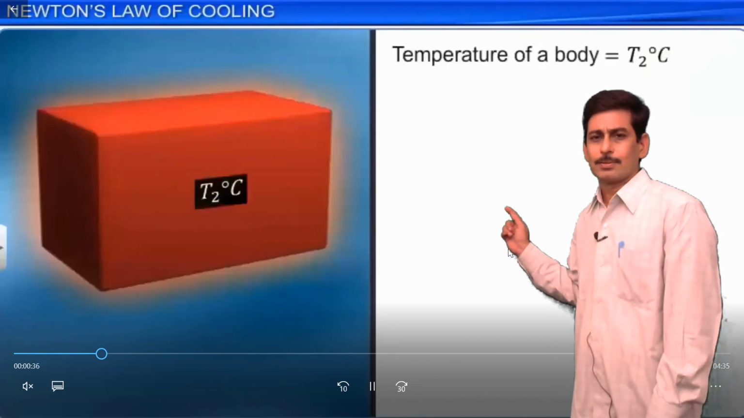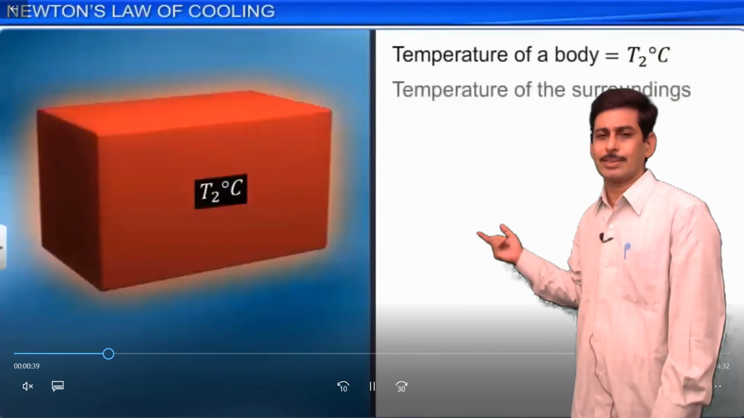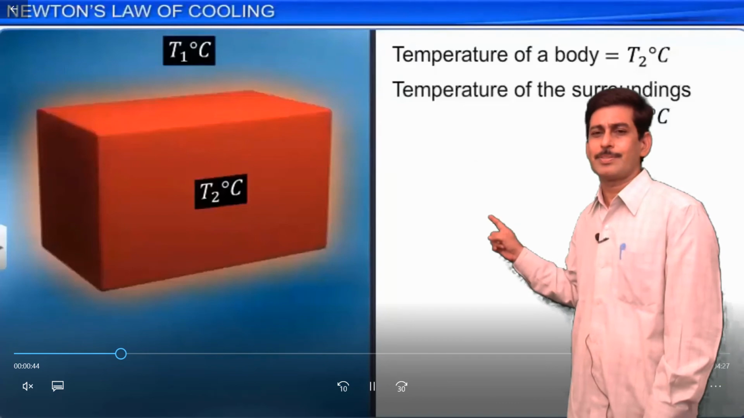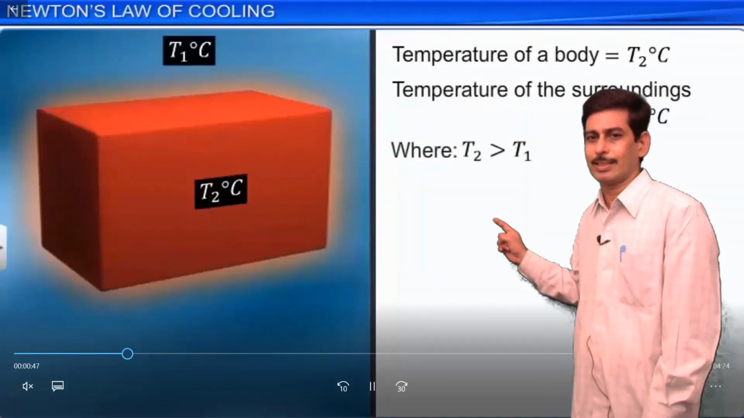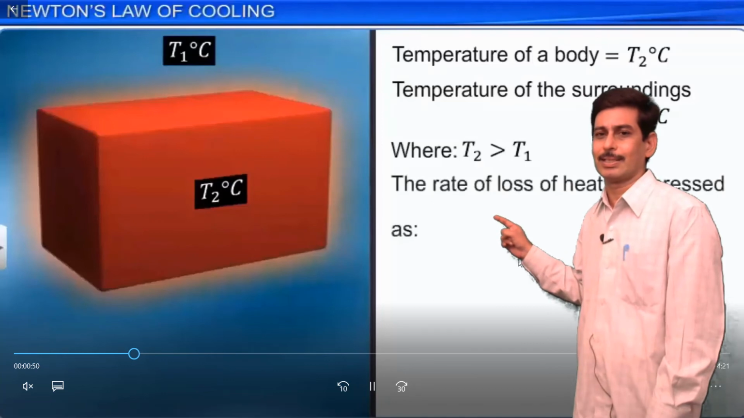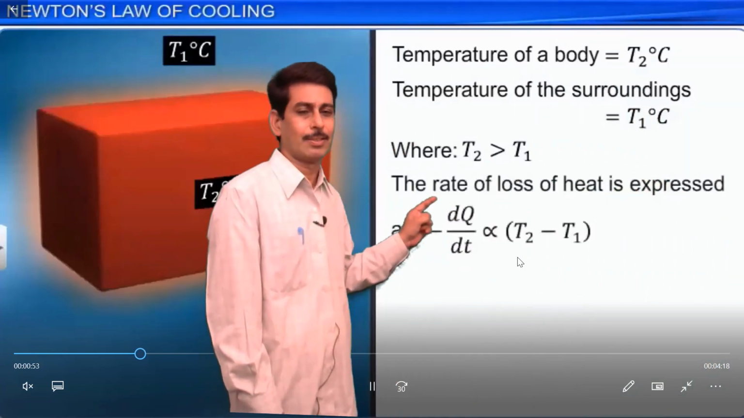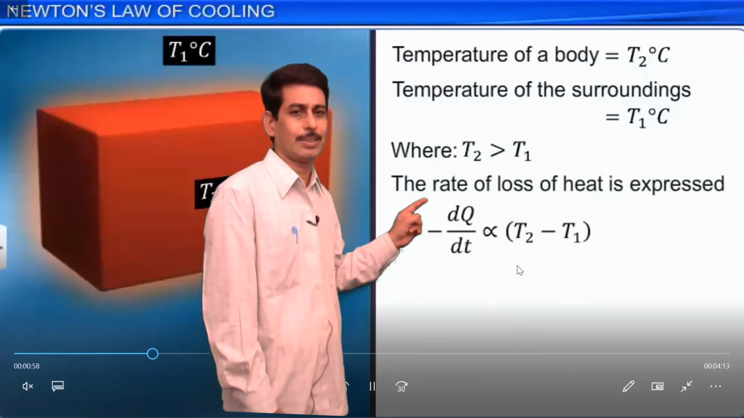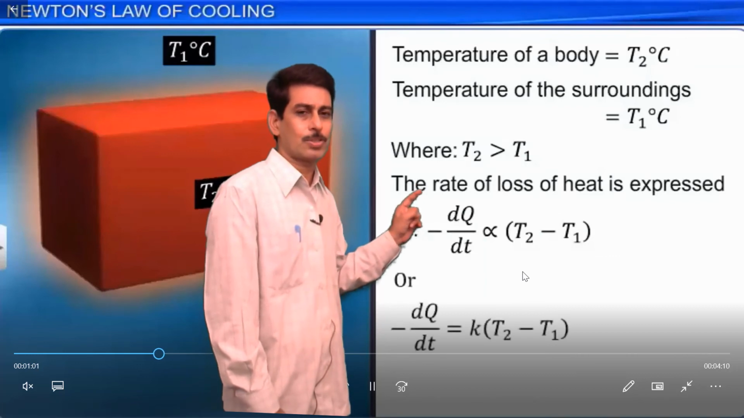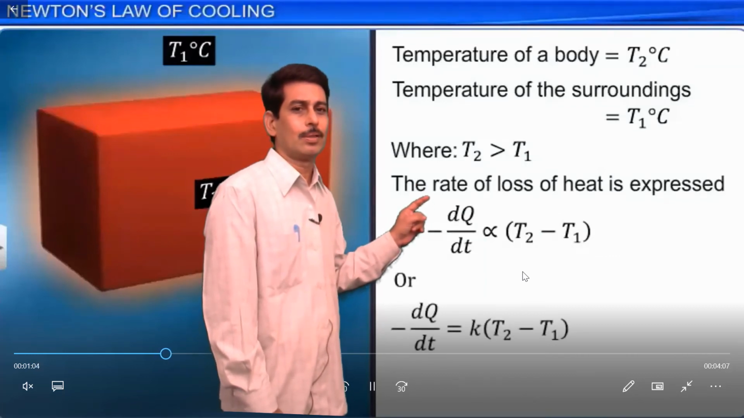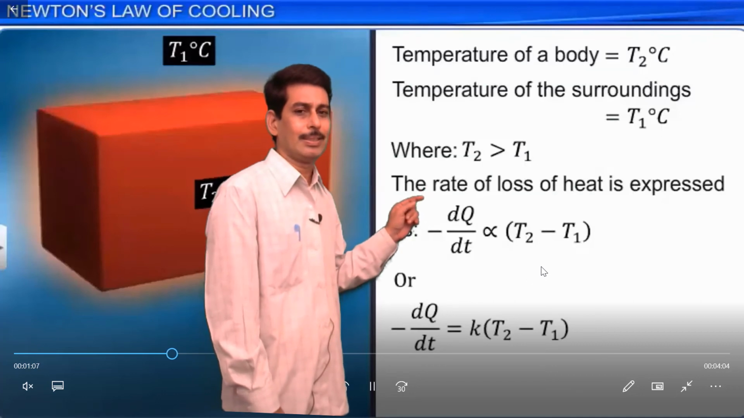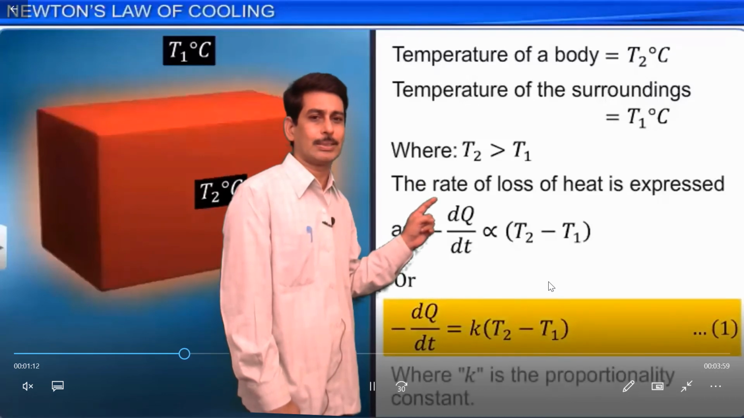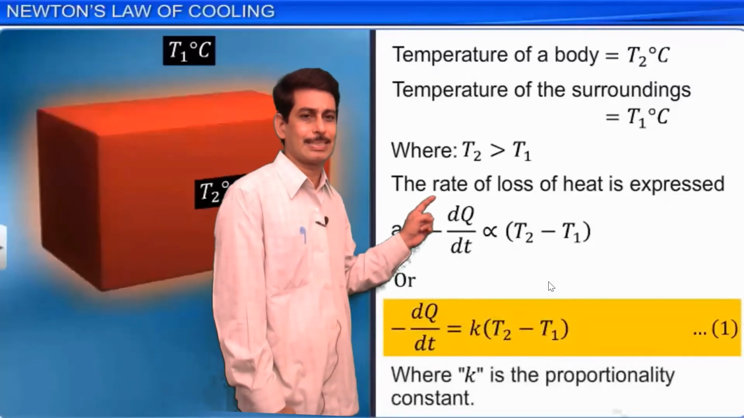Here we are considering the temperature of the body as T2 degrees centigrade. Anyone we can take, T1 may be the temperature of the body or T2 may be the temperature of the body. So in this derivation we are considering the temperature of the body as T2 degrees centigrade and the temperature of the surrounding as T1 degrees centigrade, and we are assuming T2 is greater than T1. So the rate of loss of heat energy is given as minus dQ by dt proportional to T2 minus T1. If we remove the proportionality, we introduce a constant: minus dQ by dt is equal to minus k into T2 minus T1. Here the negative sign indicates that there is a loss of heat energy. Let us consider this as equation 1.